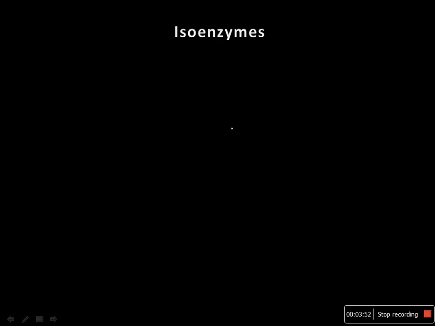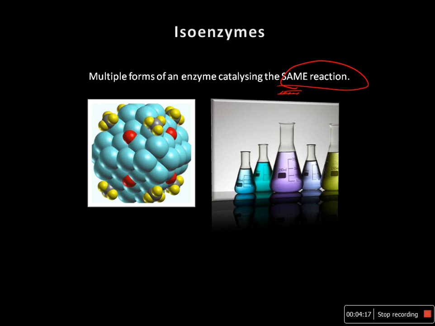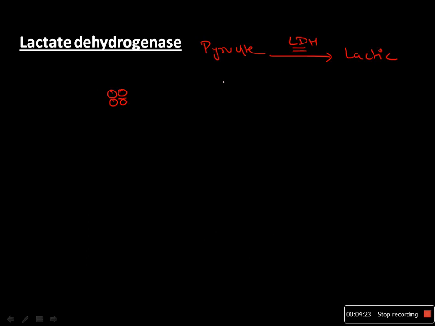This was about the prostaglandins. Now we'll describe the isoenzymes. Isoenzymes, by definition, are the multiple forms of an enzyme catalyzing the same reaction. This is the only thing which is common in the different forms of an enzyme. Otherwise they are different physically as well as chemically, so they'll be different by their physical properties as well as by their chemical properties.